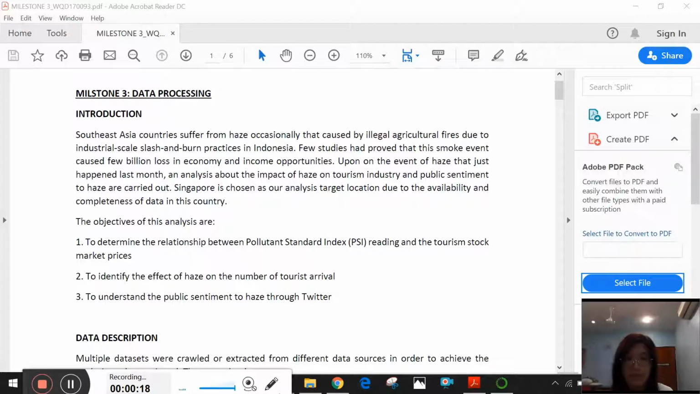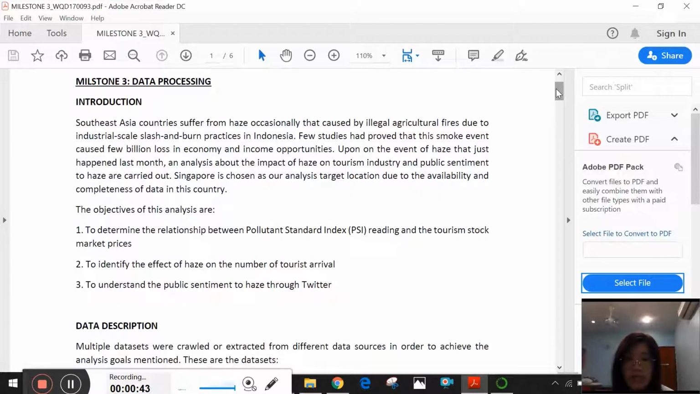To be more specific, the objective of this analysis is to determine the relationship between the pollutant standard index reading and the tourism stock market price, to see how the haze impacts the stock market, and also to identify the effect of haze on tourist arrival. And the last is to understand the public sentiment towards haze from Twitter. Singapore is chosen because it provides a more complete data set than other Southeast Asian countries.